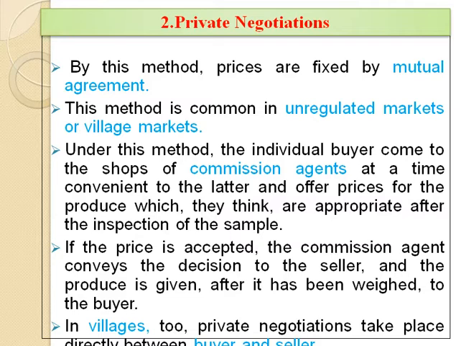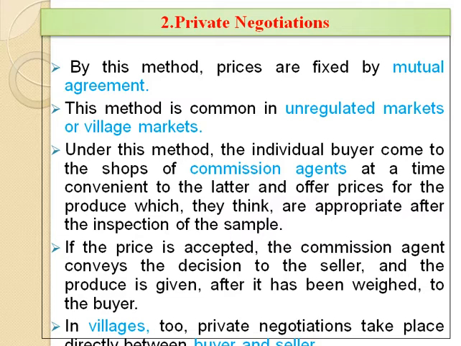Second method is private negotiations. By this method, prices are fixed by mutual agreement. This method is common in unregulated markets or village markets. Under this method, the individual buyers come to the shops of commission agents at a time convenient to the latter and offer prices for the produce which they think are appropriate after the inspection of the sample.